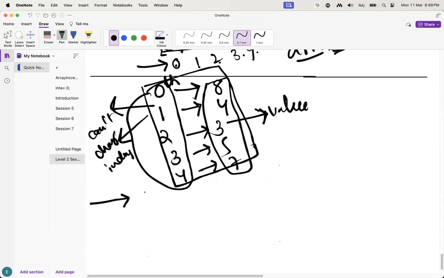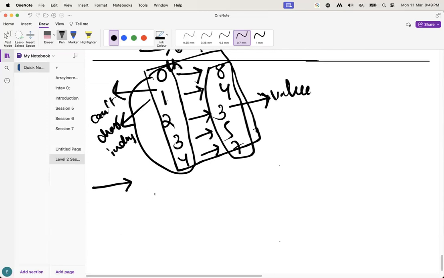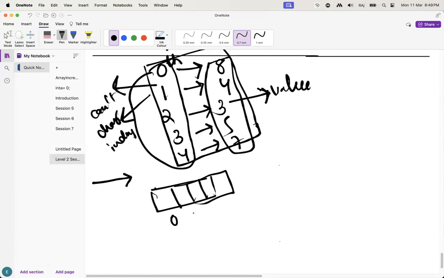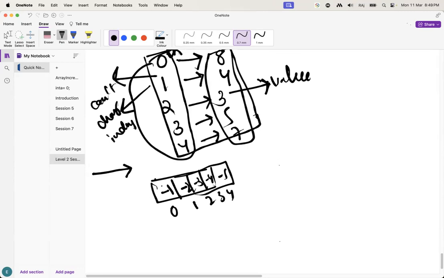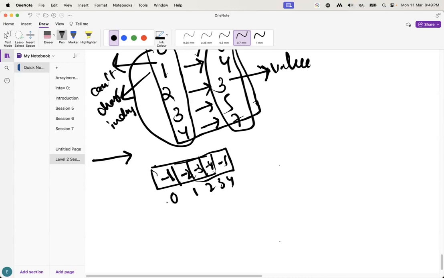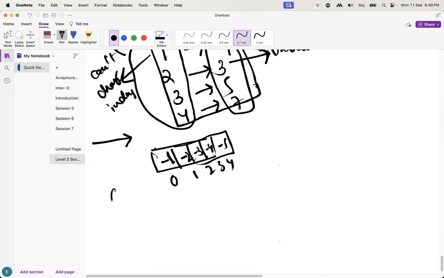Let's suppose there is one array. Initially, I have given the values like this: -1, -2, -3, -4, -5. Now I want to change the values to 1. How to do that? I have to take a for loop. I have to start with 0.